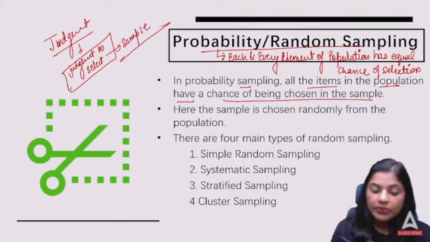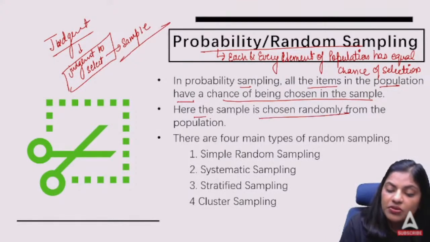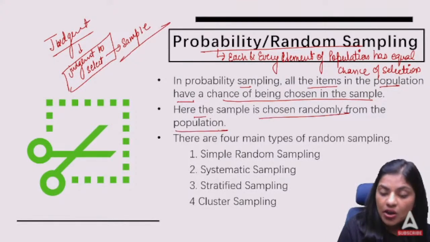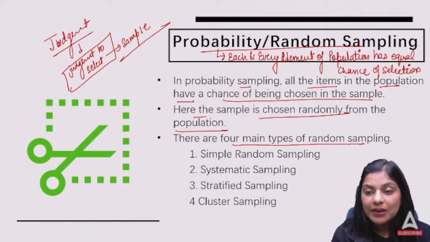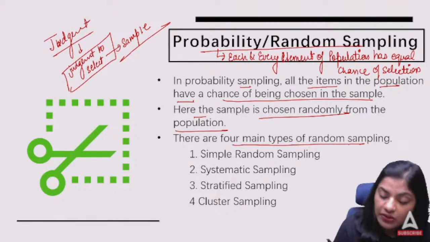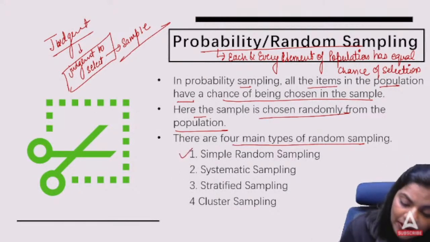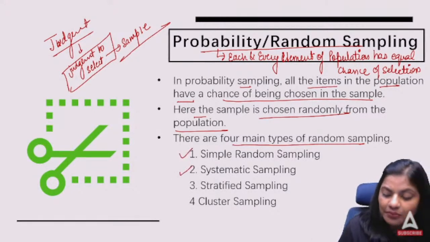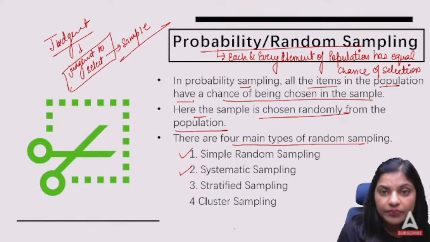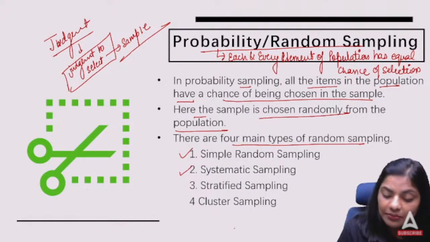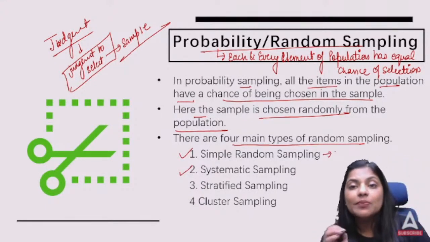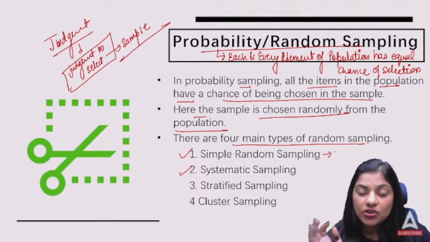Correct? Now, here the sample is chosen randomly from the population. There are four main types of random sampling: simple random sampling, systematic sampling, stratified, and cluster. One being simple random sampling, where everyone in the population has an equal chance of selection.